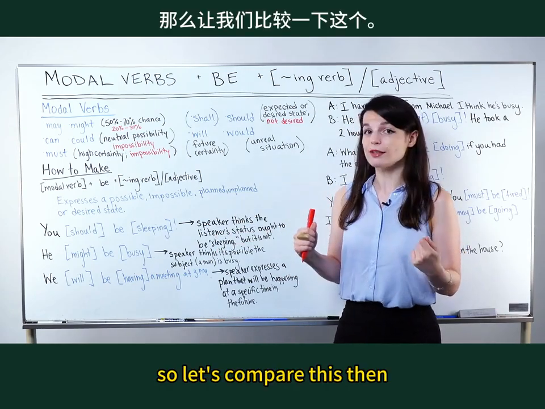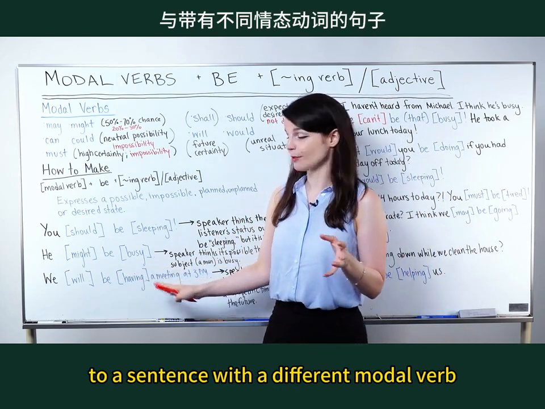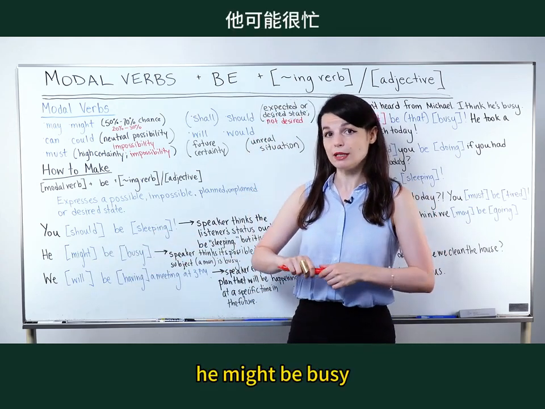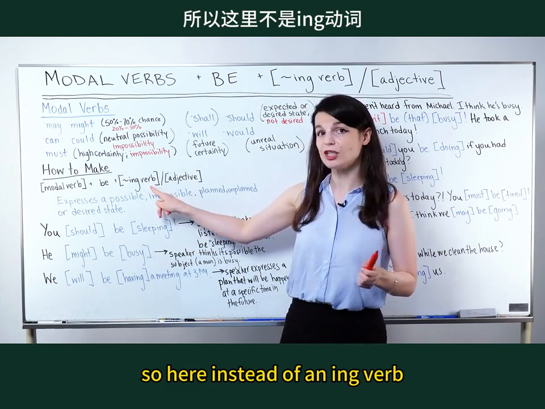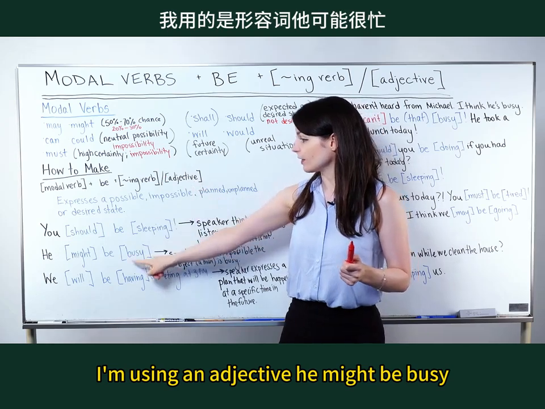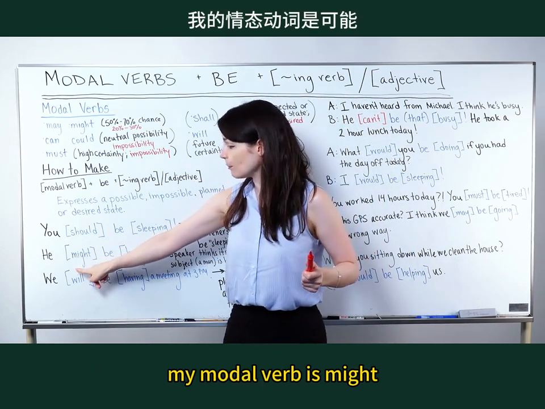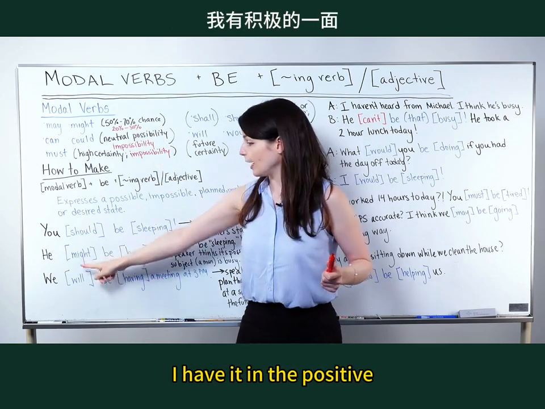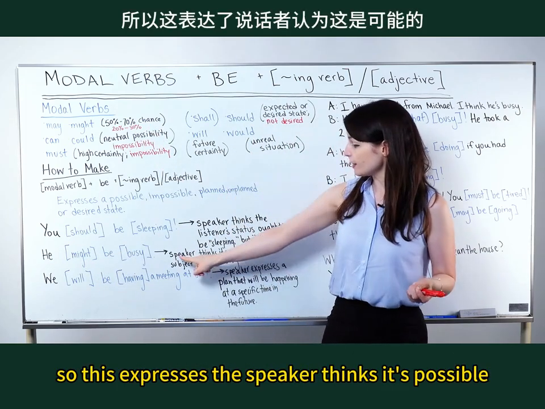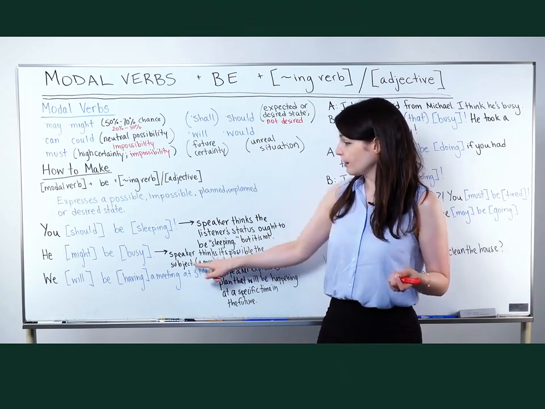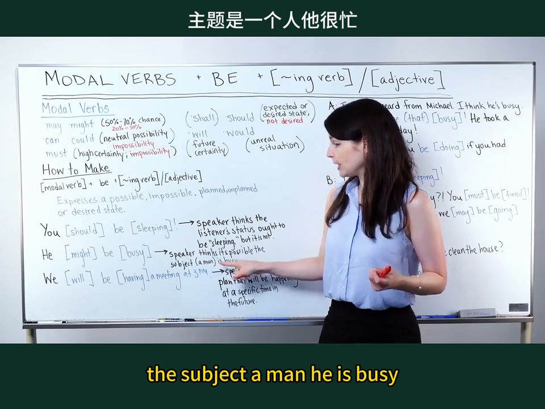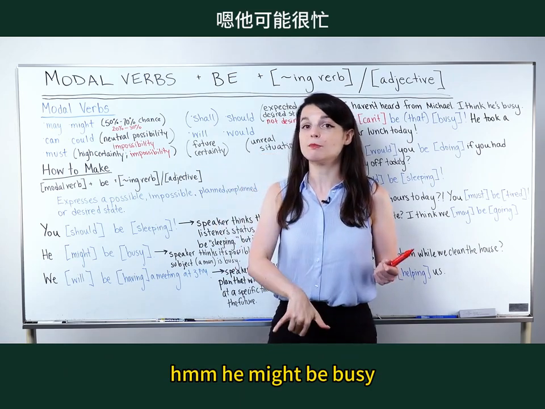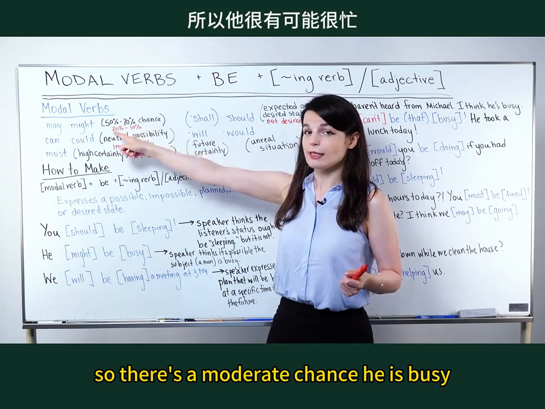So let's compare this then to a sentence with a different modal verb and an adjective. He might be busy. He might be busy. So here, instead of an ing verb, I'm using an adjective. He might be busy. My modal verb is might. So might expresses a moderate chance of something. I have it in the positive, so this expresses the speaker thinks it's possible the subject, a man, he, is busy. So I call someone, he doesn't answer the phone, he might be busy. So there's a moderate chance he is busy.